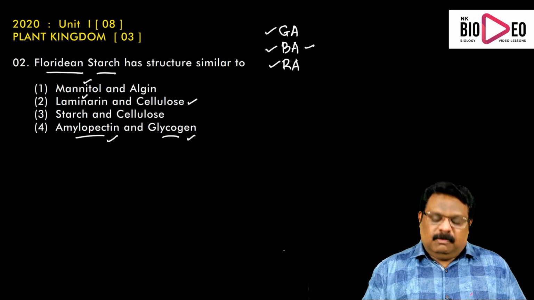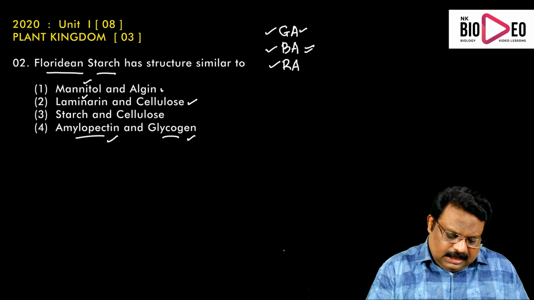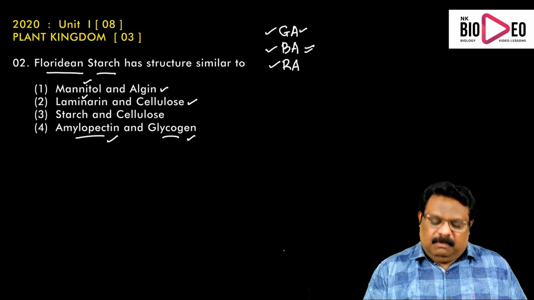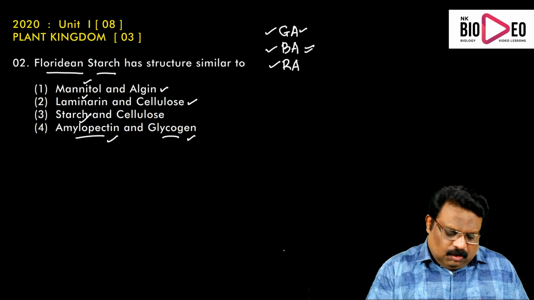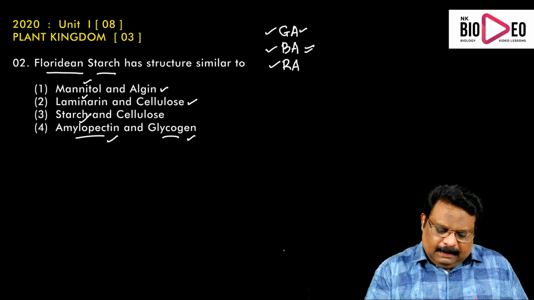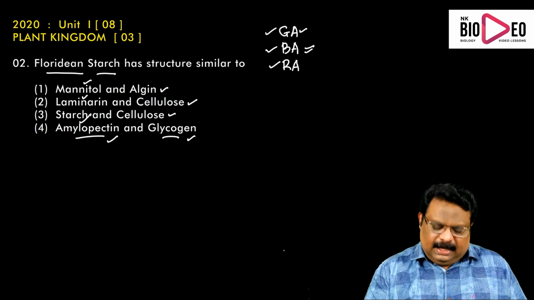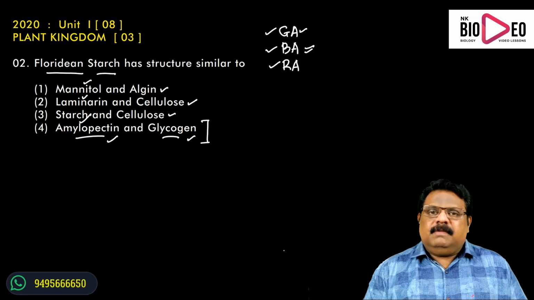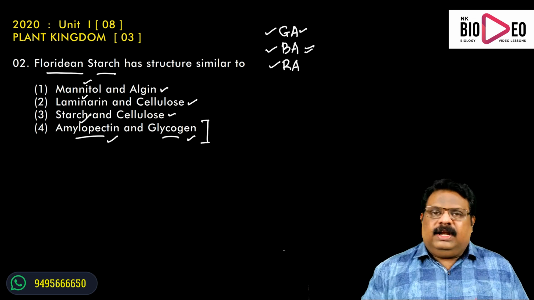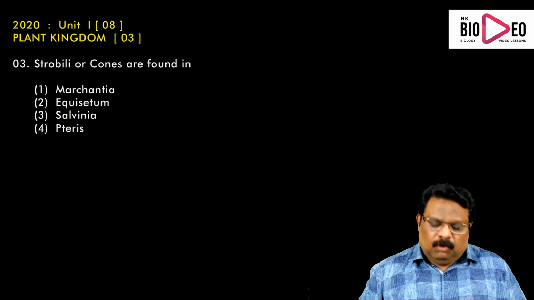Cellulose is a cell wall material in green algae and brown algae. Then algin is also a cell wall component in the case of brown algae. Then starch is the storage product in green algae. Cellulose is present in the cell wall of green algae and brown algae. So amylopectin and glycogen have a peculiar structure, and the structure of Floridian starch is very much identical to this one. Okay.